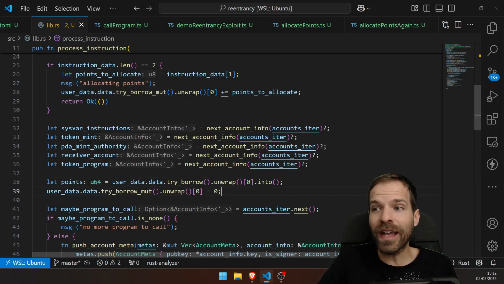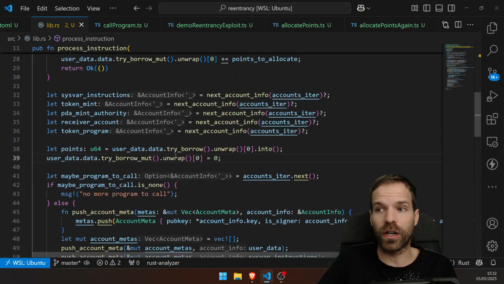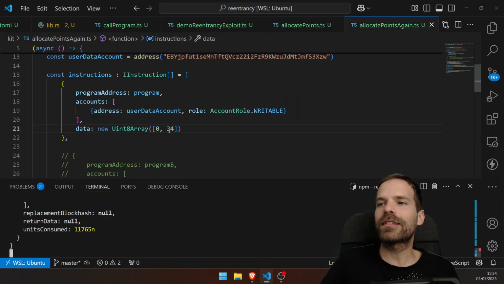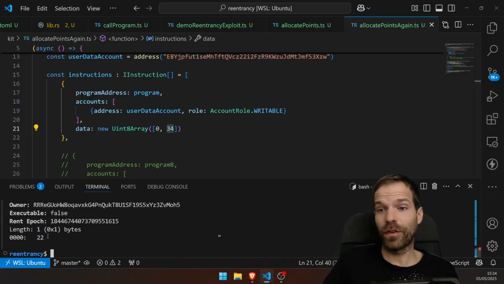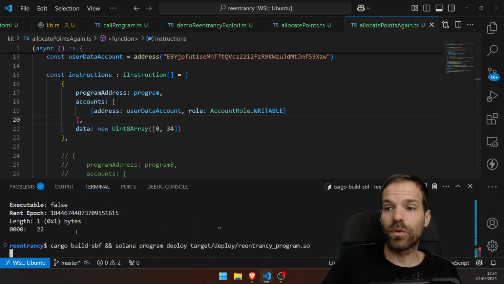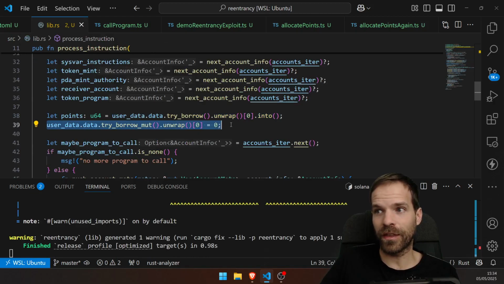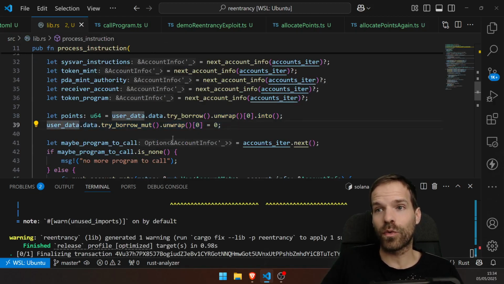So with Anchor, this would also not work. But here, I think that should work. I'm gonna allocate myself points again. Let's say I allocate 34 points. And I have 34 points in here, because 32 plus 2. I redeploy my program such that we do this thing that we write it to 0 right after.